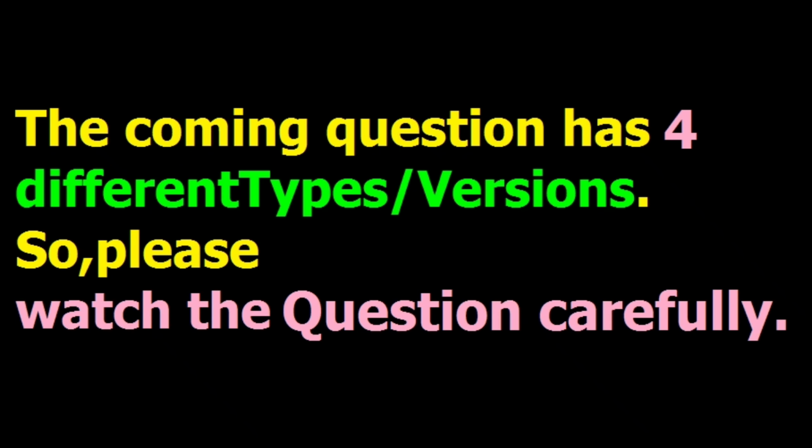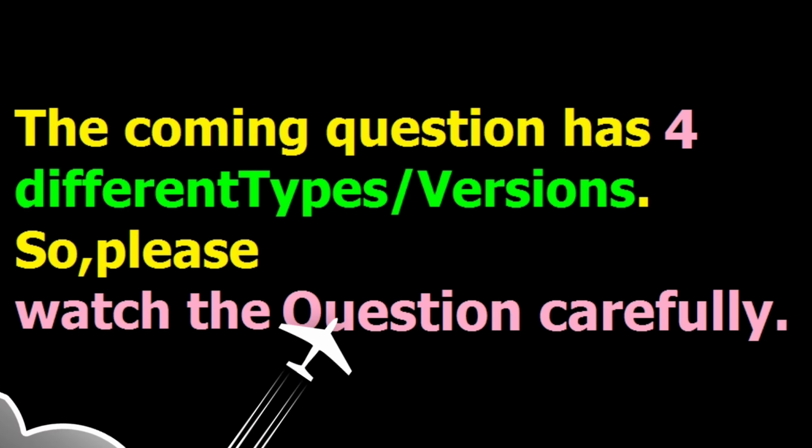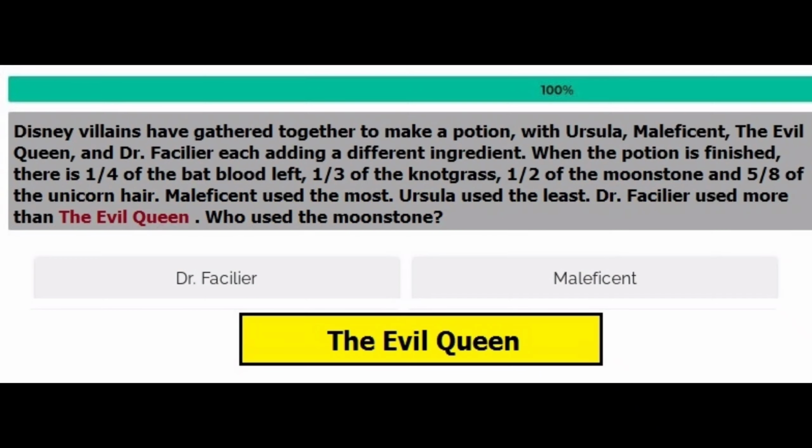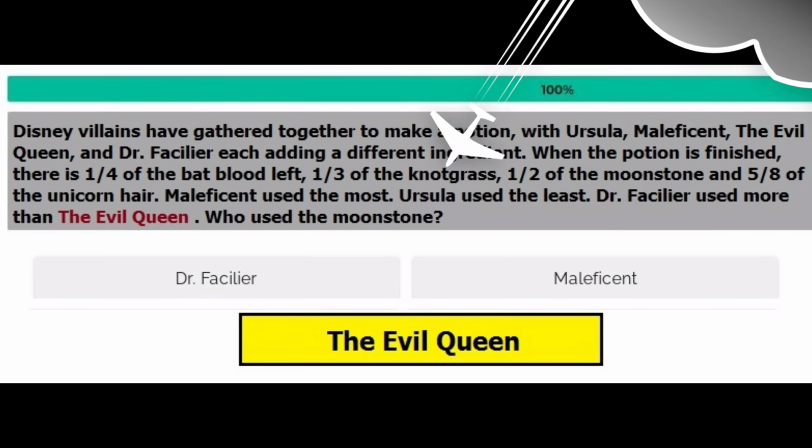Again, the coming question has got four versions, so please read the question very carefully, then only start. For instance, in version 1 of this question, if you find this question, just read all the question, okay? Then your answer is Ursula. Just read each and every part of the question. Similarly, for version 2, just read the question, and if you find this question, then your answer is the Evil Queen.